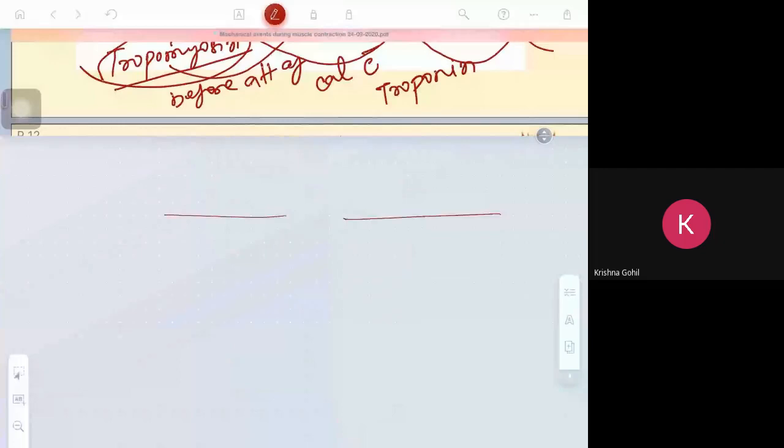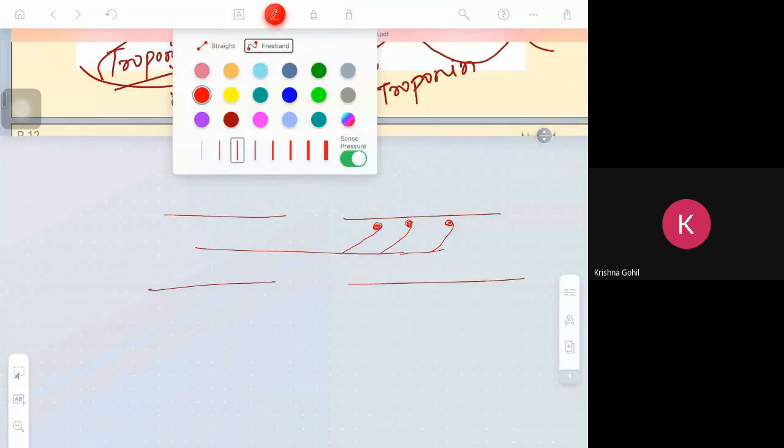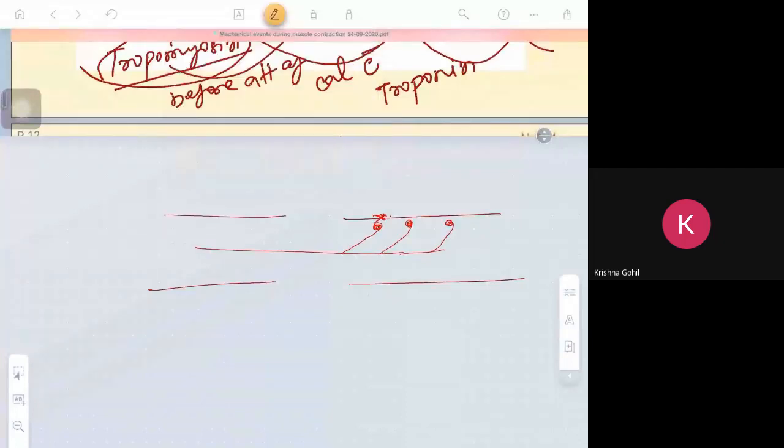I have told you this is actin and this is myosin. Clear? And myosin has the head. This is called myosin. So previously, this site, the binding site of attachment, was covered.